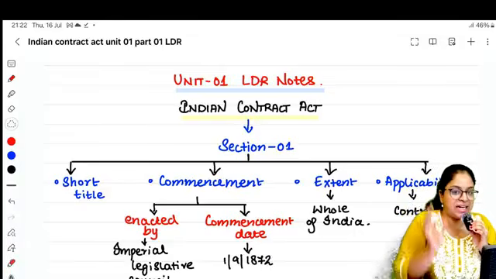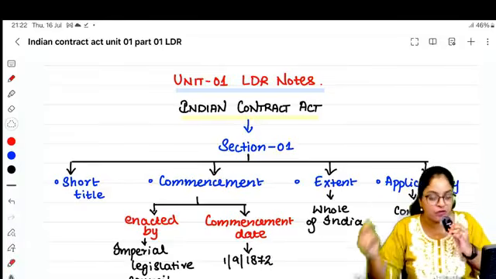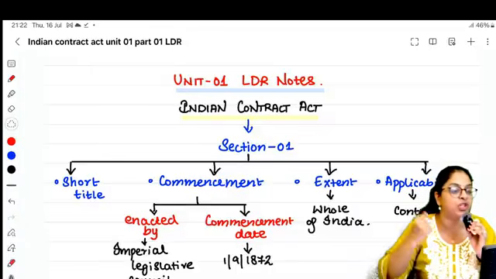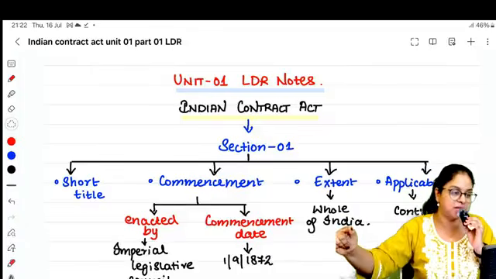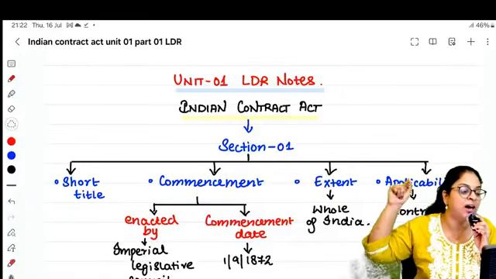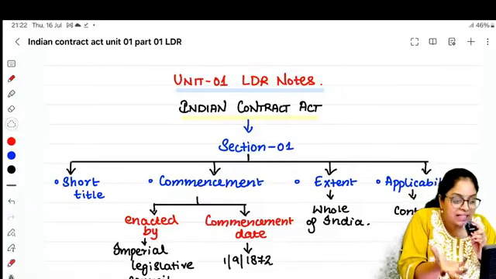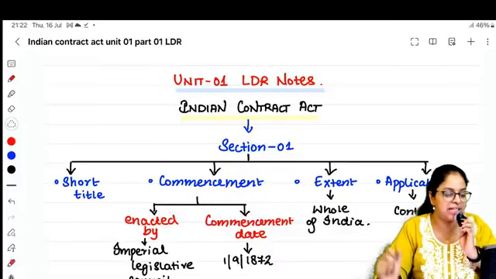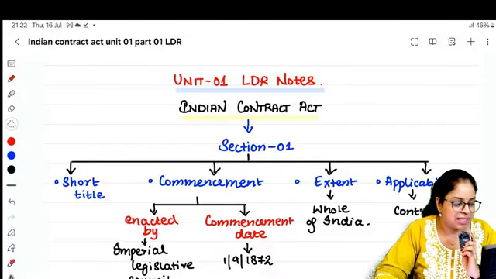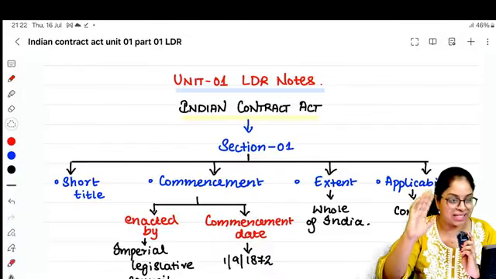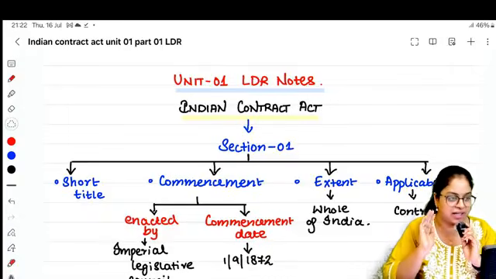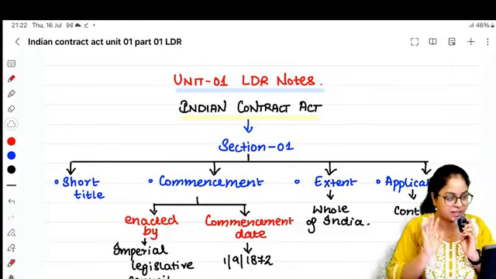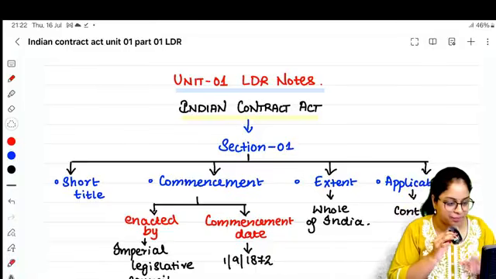The purpose of the act is that tomorrow if someone makes a contract and does not fulfill it, I need to have the power to go to the court and sue that person. I have the intention to create a legal obligation. An act that governs these contracts is known as the Indian Contract Act 1872. Is that clear, guys? Did you understand the essence of the Contract Act? Why does the Contract Act exist? Are you understanding the essence of Contract Act? Is that clear? Can we move on to the next?